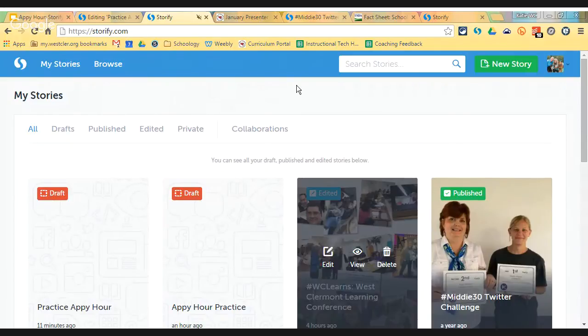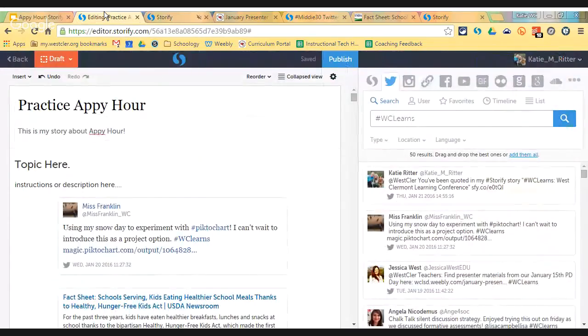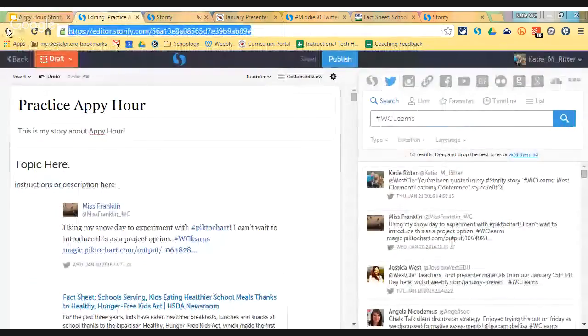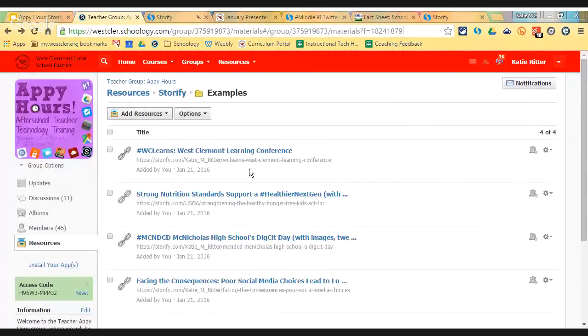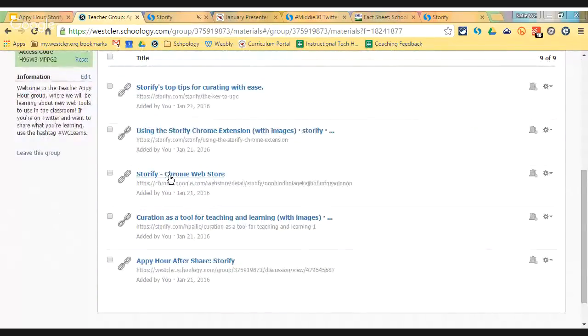Now, the last thing that I want to show you is the Storify extension. And this is that little piece that we skipped when we first looked at Storify and how to add content. Sorry, I just need to go back to Schoology here. So I have the link in our Storify area of Schoology, the Storify Chrome web store.